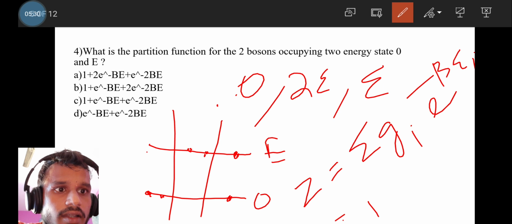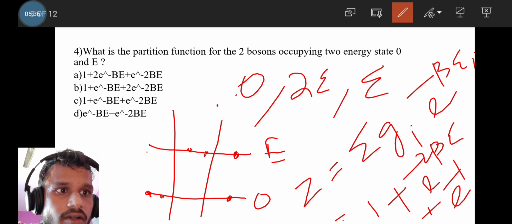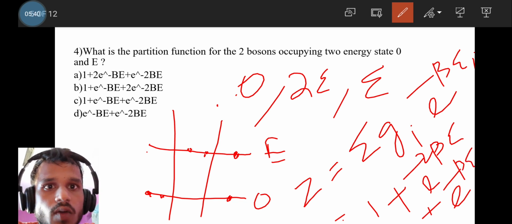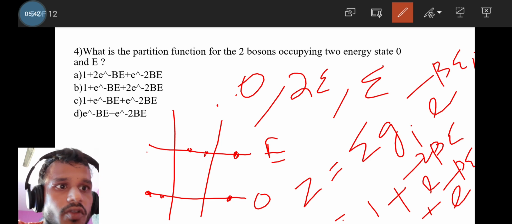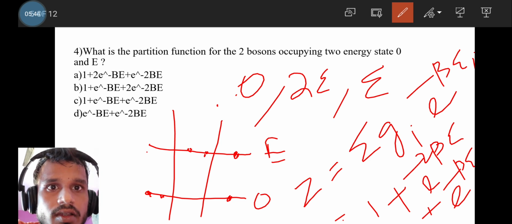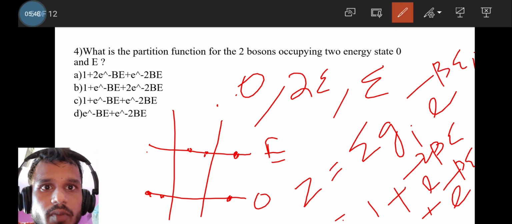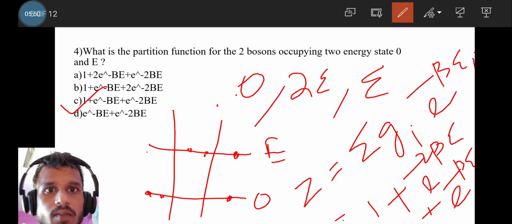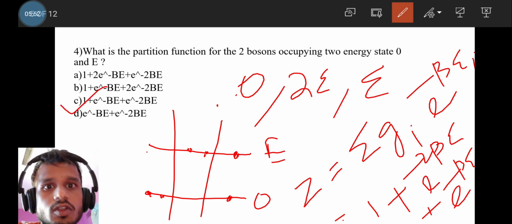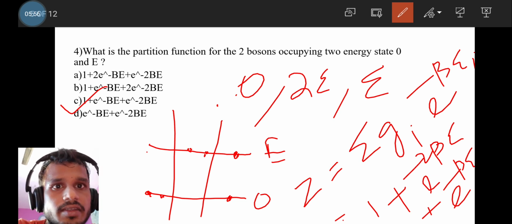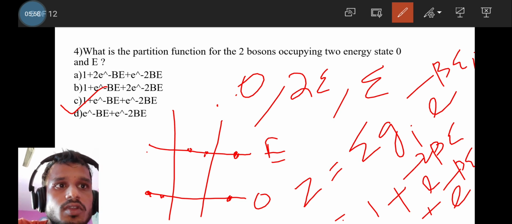It will be 1 plus e to the power minus 2 beta e plus e to the power minus beta e. So the correct option will be option C, 1 plus e to the power minus beta e plus e to the power minus 2 beta e. It's a question from statistical mechanics regarding the partition function. So move to the next question.